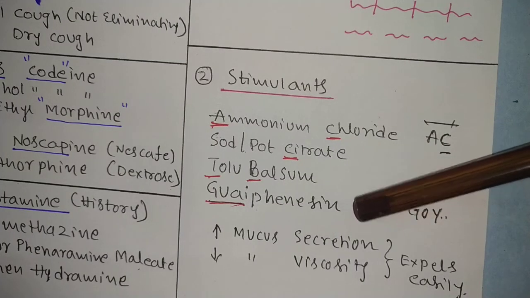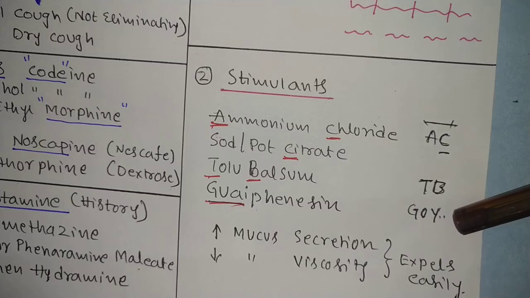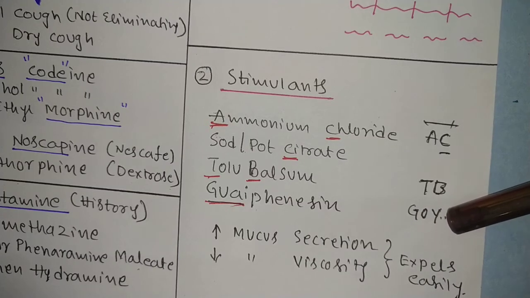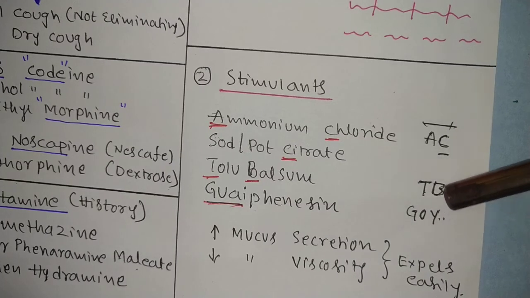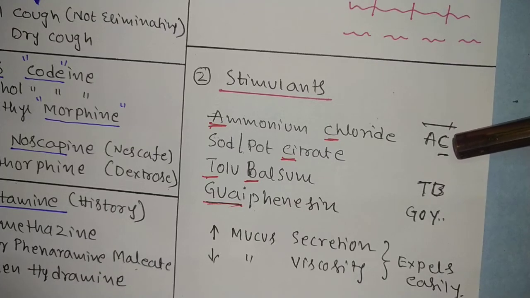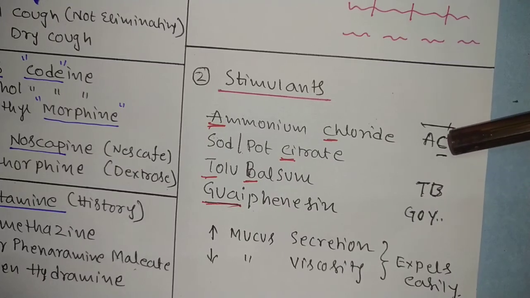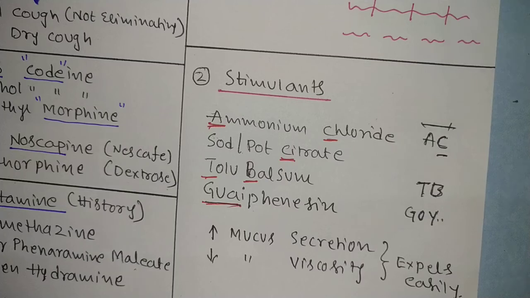And guaifenesin is also a very popular drug. Guaifenesin has appeared in many examinations. Guai, you can remember as a guy, either male or female. Keep in mind a guy, a TB who is in an AC. AC made a guy into a TB. So a guy got TB in AC. Like that you can remember with any of the following.